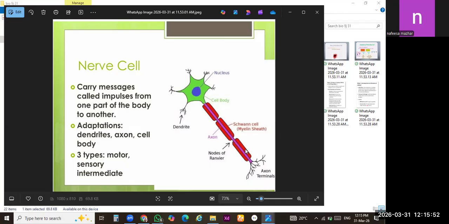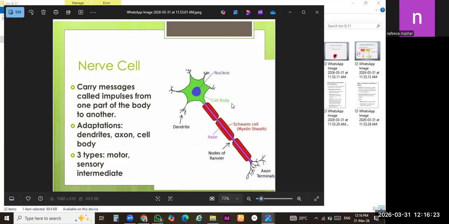The special term used to represent the message from brain to body parts and from body parts to brain is impulse. We call it impulses. So the structure indicates that it just carries the message from node to node, axon to axon, and this message is delivered from body parts to brain and brain to body parts, right?